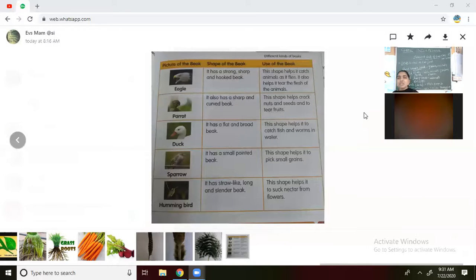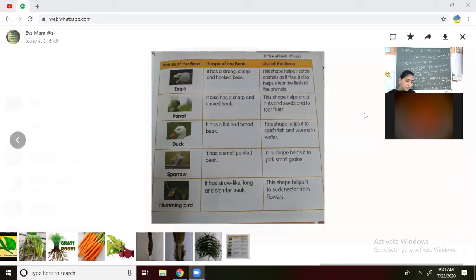What is the main use of the beak? Yes, to tear the flesh, to eat the flesh. That's what we have written. Sharp beak, animals, they are going to eat animals and tear the meat or tear the flesh. Yes, that is the use of a beak.